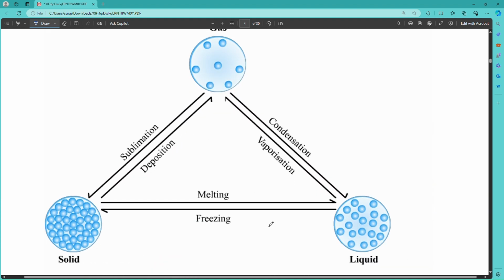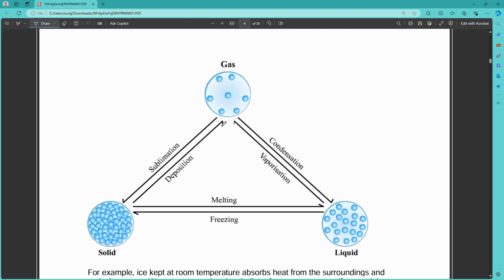So you can see the example here. Here is a gas, a solid and a liquid. When we give heat to a solid, it becomes a liquid, which is the process of melting. Then liquid to gas is known as vaporization, and gas directly to solid is known as deposition. If a solid is directly converted into gas, that is sublimation.